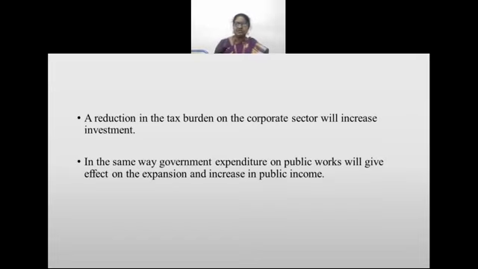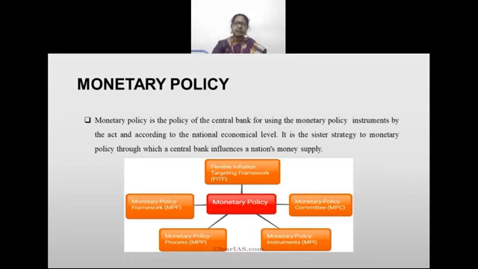So their standards are automatically, when they get money, their standard of living is getting increased. Next comes what is monetary policy. A monetary policy is a policy of the central bank. Central bank means Reserve Bank of India. The central bank uses the monetary policy instruments by the act and according to the national economic level.